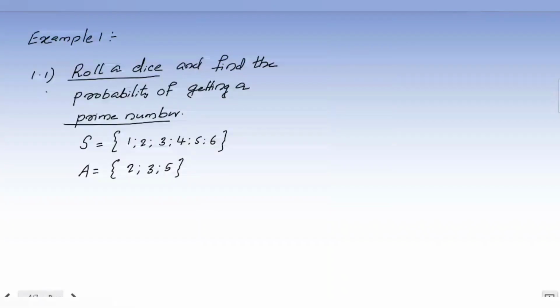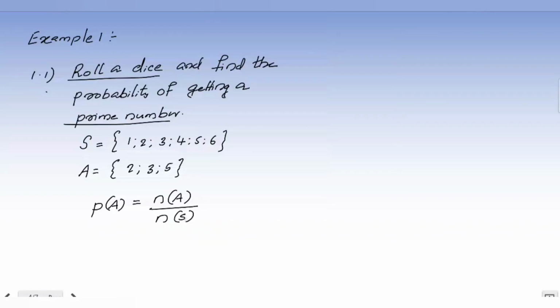Clear? Now I'm going to calculate the probability of A, or the probability of getting a prime number. Probability of A is the number of elements in A divided by the number of elements in S. The denominator is always the same thing, the number of members in the sample space. The numerator changes from question to question.